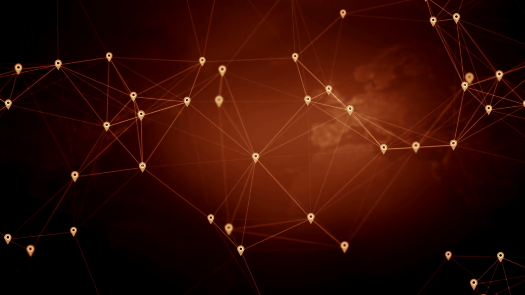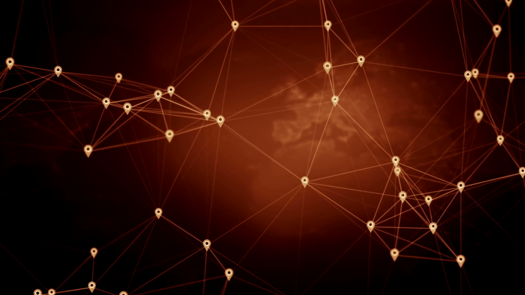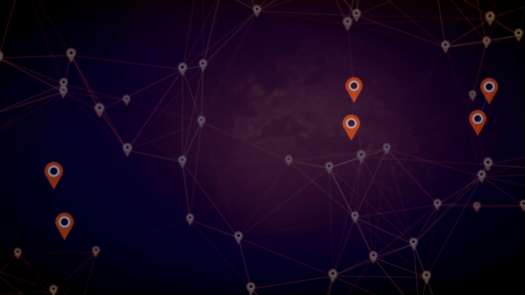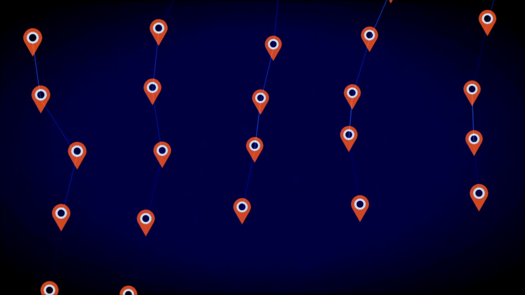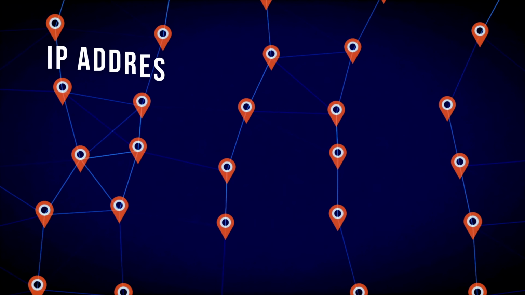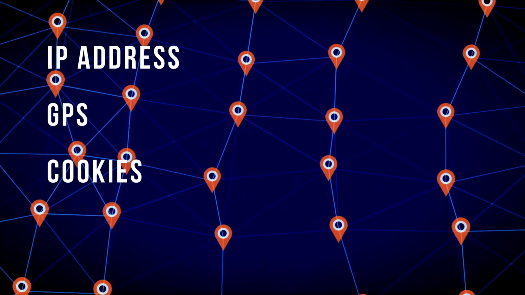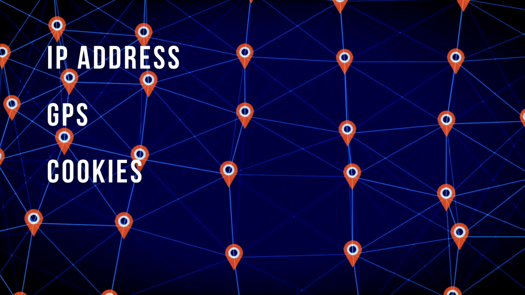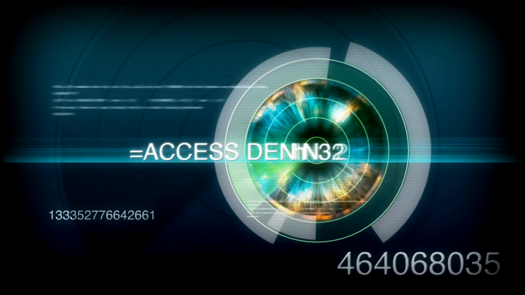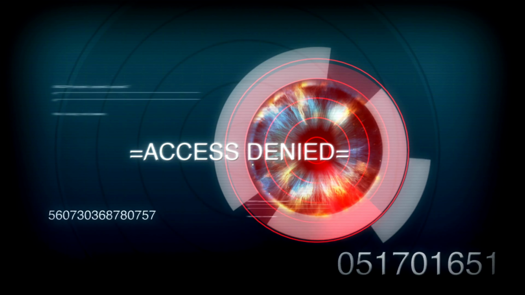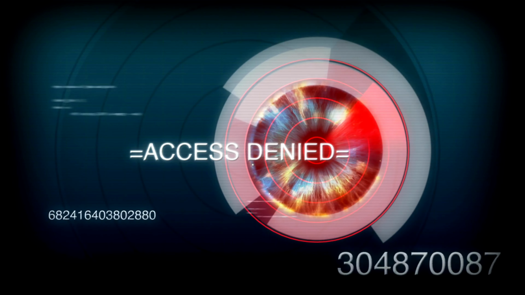Geo-restrictions are wielded by companies and governments to limit or block access to content and services based on your location. They use various methods to pinpoint where you are, such as IP address, GPS, or cookies. Then they manipulate your requests, denying access to what you want. It's a rigged game, and we're just pawns on the board.